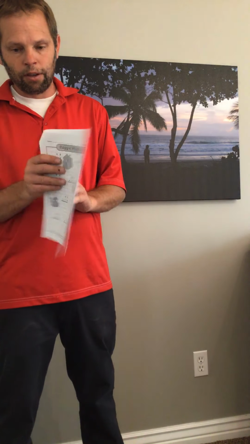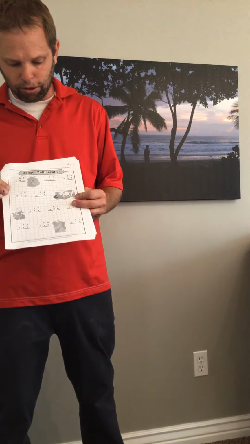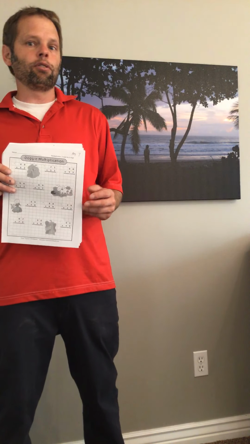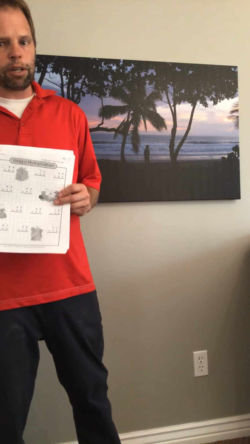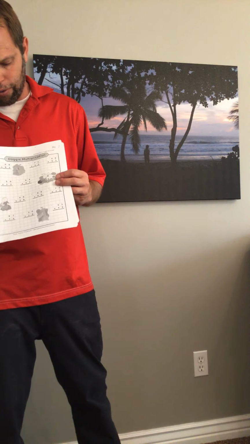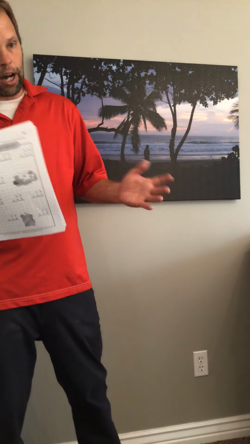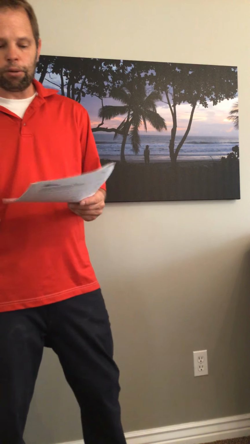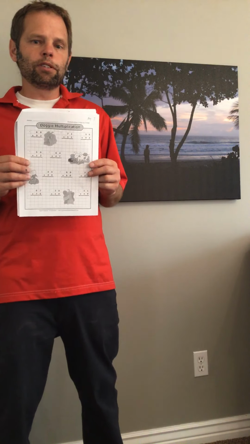On Thursday, you're going to do this page called Doggy Multiplication. This is going back to 5th grade or 4th grade. Should be easy stuff, but I want to make sure that you don't forget how to do the basics, okay? So this is 2 by 2, just multiplying numbers together. I know I am being kind to you, so take advantage of that, but please make sure you finish that. By now, this should be easy. This page will probably take you 5-10 minutes, not very long.